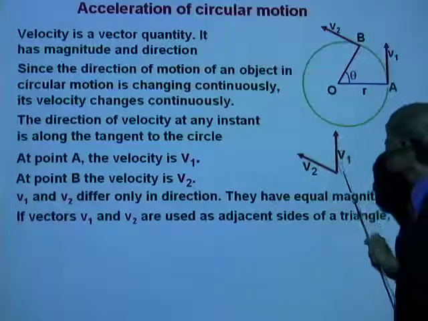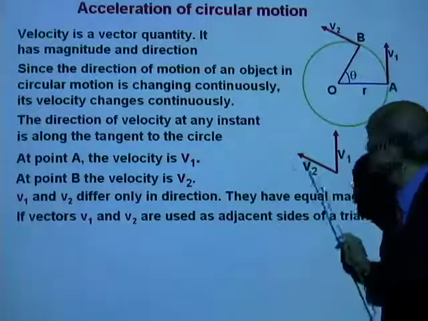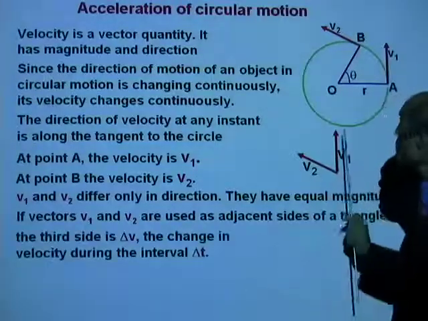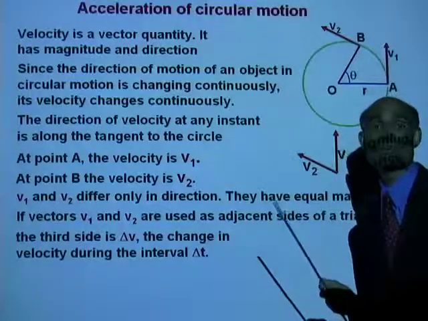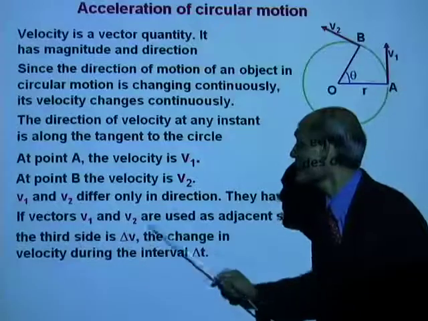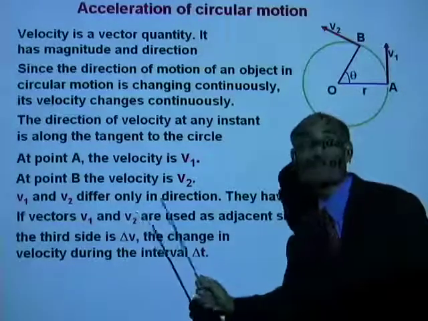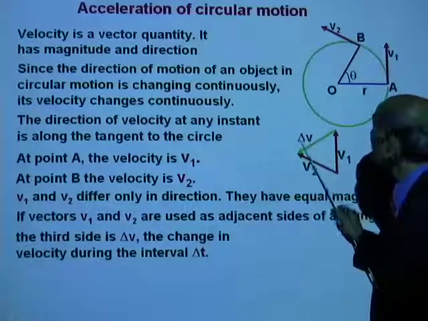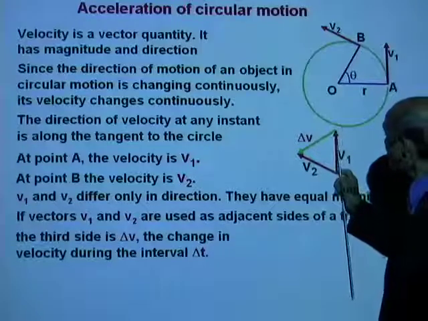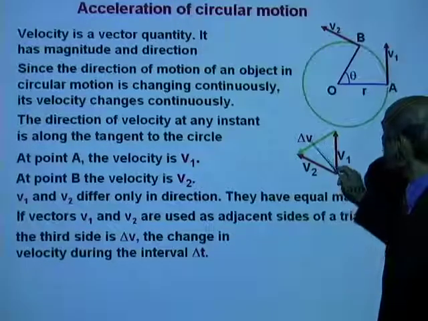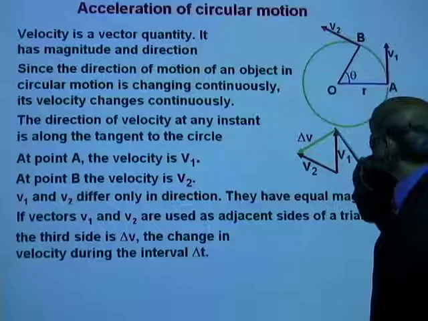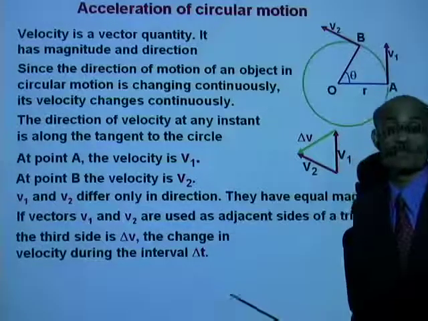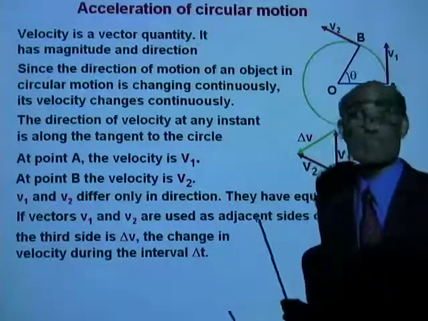Alright, so these two vectors now represent the two adjacent sides of a triangle. Now, what does the third side of the triangle represent? The third side of the triangle then represents the change in velocity. You see, this is the change in velocity. The original velocity v1 changed to v2. The third side of the triangle is a measure of the change in velocity. So here there are three vectors.